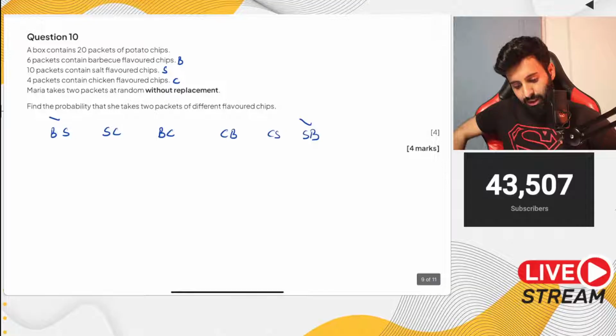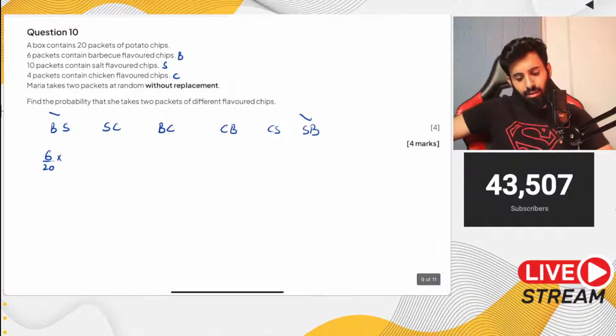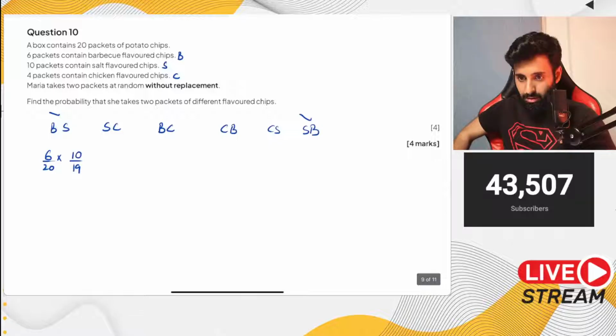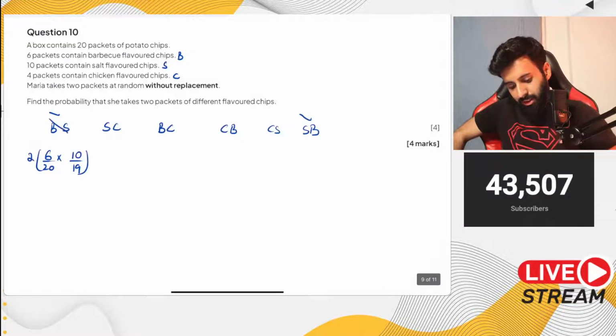The probability that the first chip is a barbecue chip is 6 upon 20. Then the second one being a salt one is 10 upon 19. So 6 upon 20 into 10 upon 19. And then we can simply multiply it by 2, so that both orders are considered.